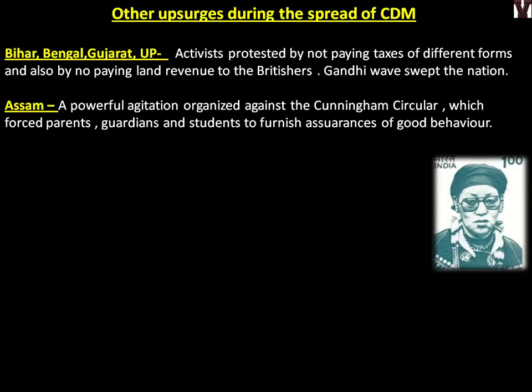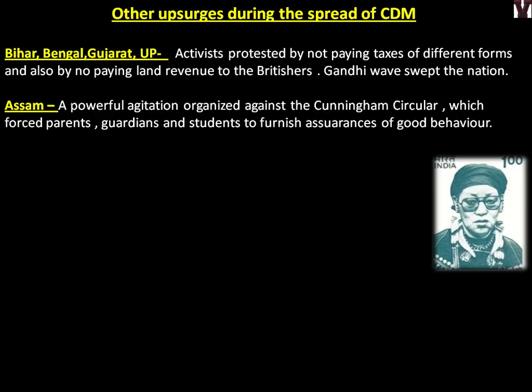Assam, a powerful agitation organized against the Cunningham Circular. There is something called Cunningham Circular, and you should know it is related to Assam. It was actually like in South Africa, if you remember, there was a rule like Indians should carry a certificate with their thumbprints all the time with them. Similarly, Cunningham Circular in Assam forced parents, guardians, and students to furnish assurances of good behavior. That is, they will not go against British law or something. So that assurance should be given, and it was forcing the parents, guardians, and students in India.